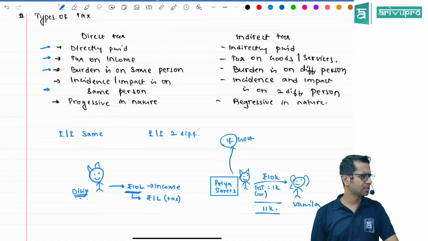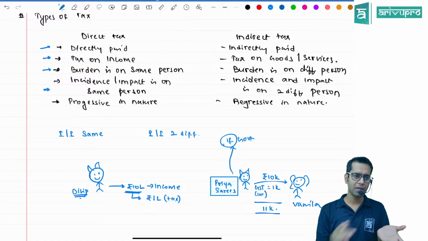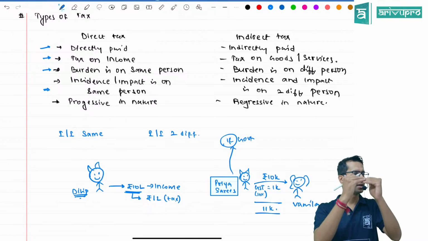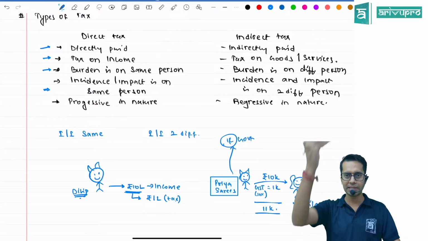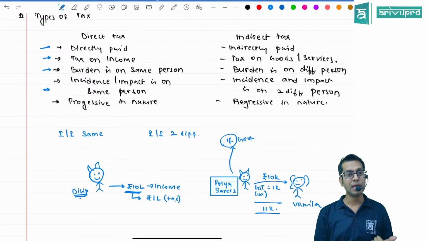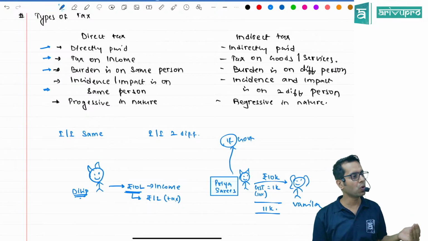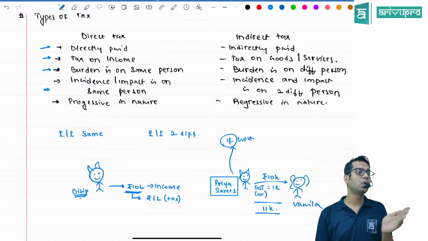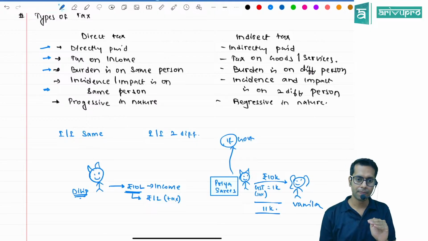In our school days, they would have given us something called a progress card. Now, what is a progress card? It means you have been promoted to the next classroom. So just like that, progress means your promotion is happening, shifting is happening. So direct taxes are progressive in nature. What do you mean by progressive in nature? As and when your income is increasing, the amount of tax which you have to pay will also increase.